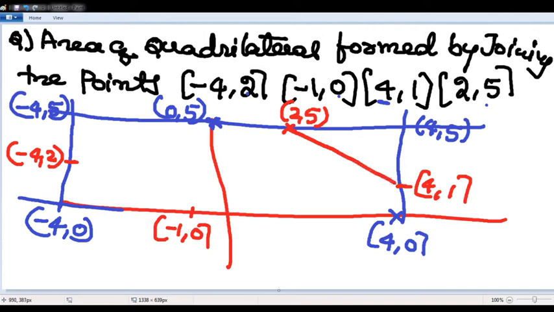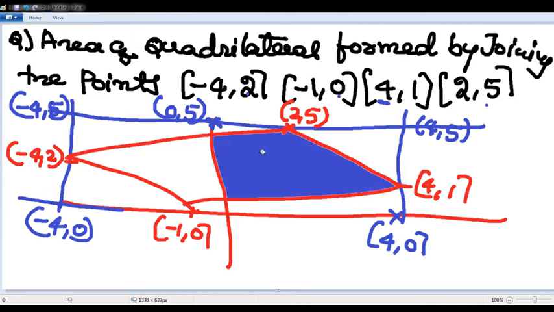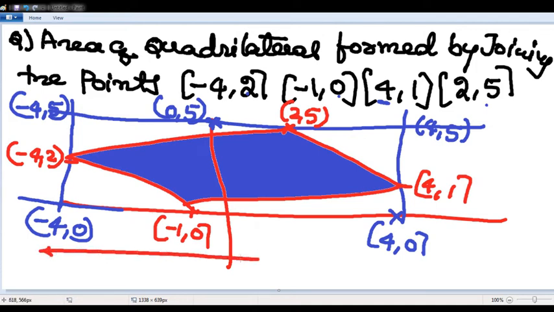What is the area we require? This, and this. This is the area of the quadrilateral, so I will fill it. To find the area of this figure, the total is 8 by 5.